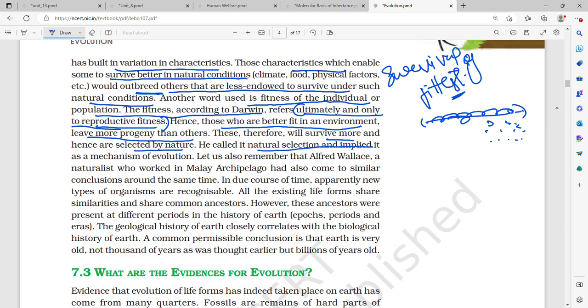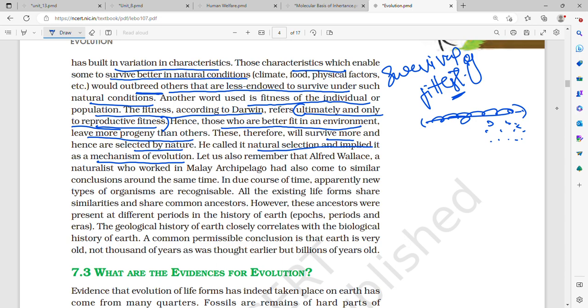He called it natural selection and implied it as a mechanism of evolution. What did he call this? Survival of the fittest. That is, survival of the organisms which have variation, which can naturally survive in natural condition. They can outbreed others which are less endowed to survive. He called this natural selection and implied it as a mechanism of evolution.